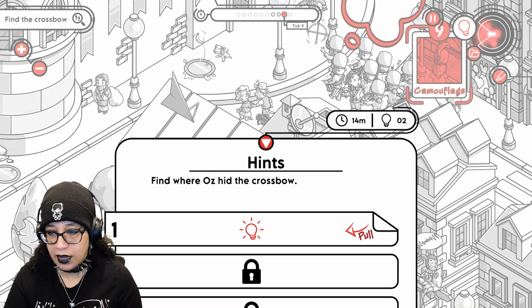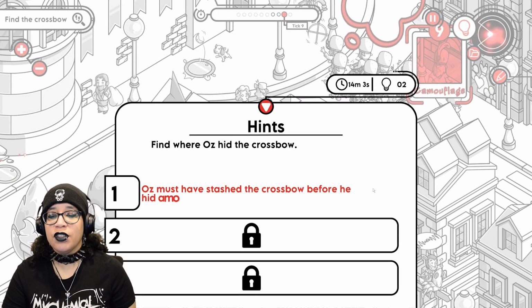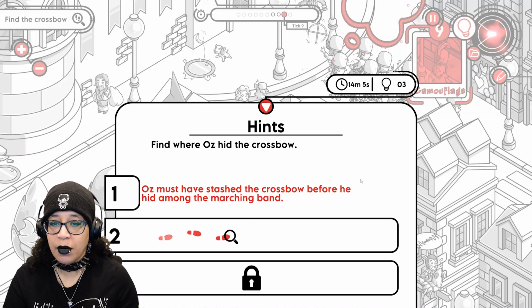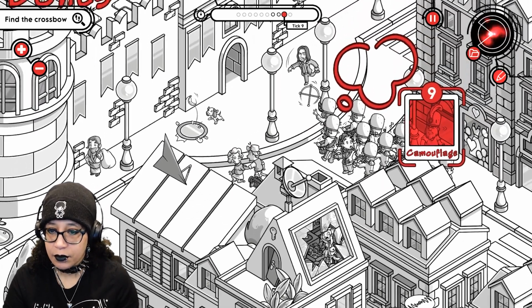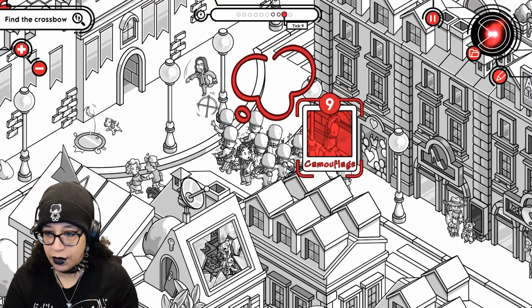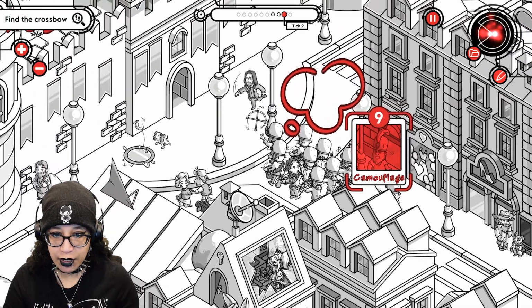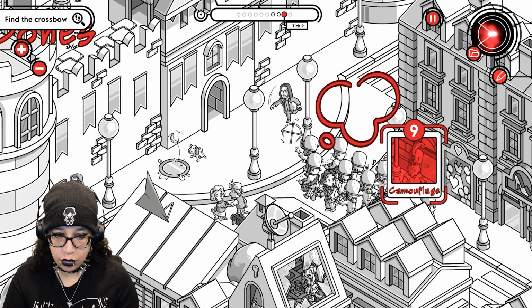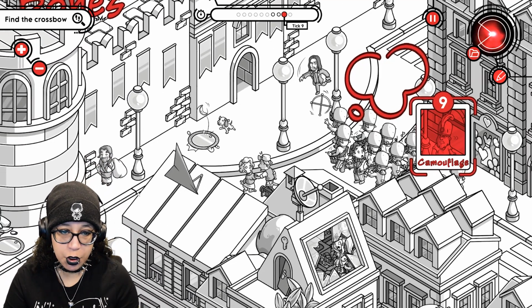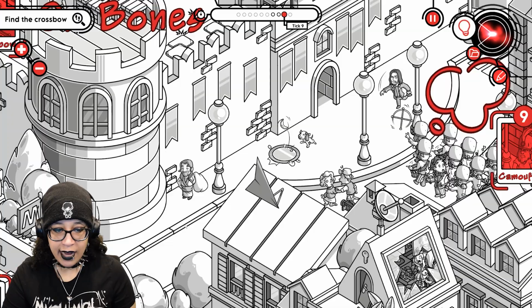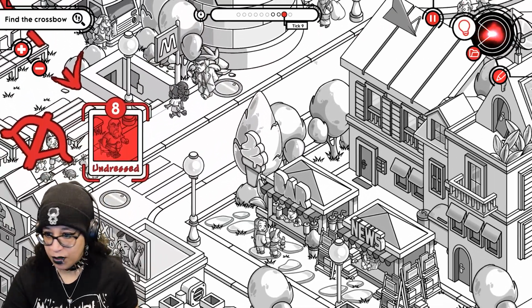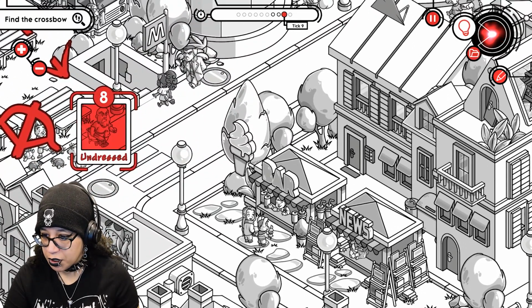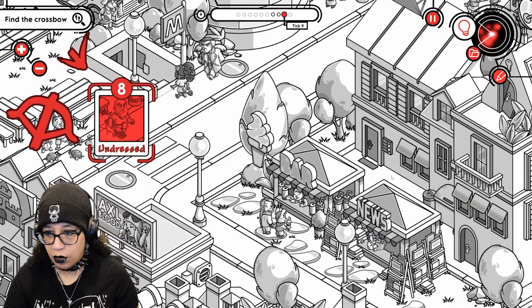All right, give me a hint, because I don't know. Oz must have stashed the crossbow before he hid among the marching... Well, yeah, I got that. Because the marching band's over here. So where'd he stash it? I thought it was in here. This made sense, because look, it looks like something's being thrown in there. And then there's this guy, this Jesus character holding a sack that you might have thrown that in. Maybe that was an accomplice. I don't know. There's a garbage can, and it already told me no.